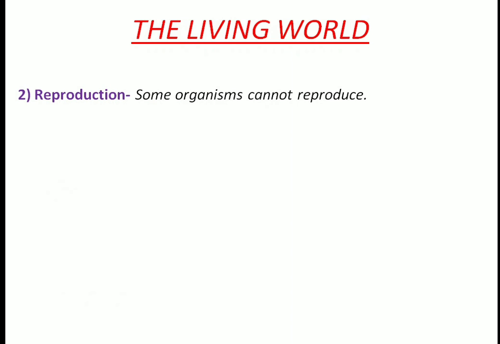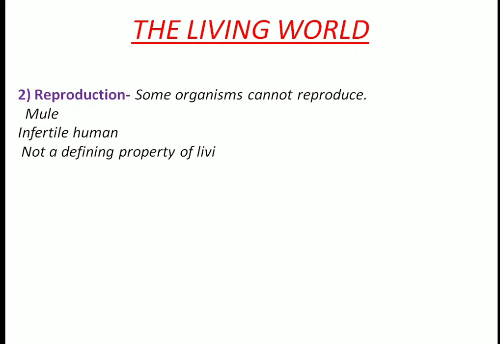Now, we will look at the second point, reproduction. We know living organisms reproduce. But what about some infertile human beings? They cannot produce their progeny. We can also consider the mule as an example, it cannot reproduce. So we can say reproduction is not a defining property of a living body.